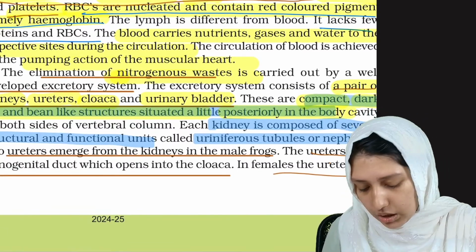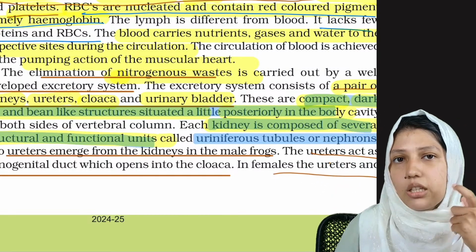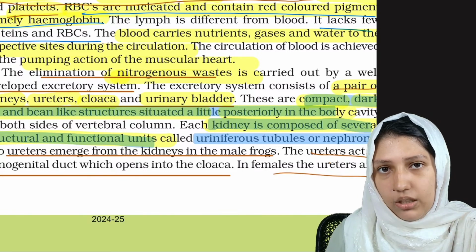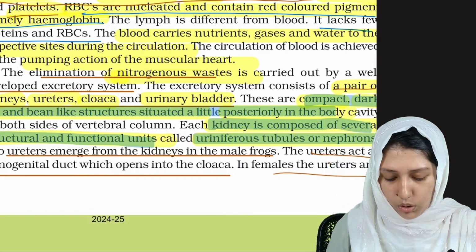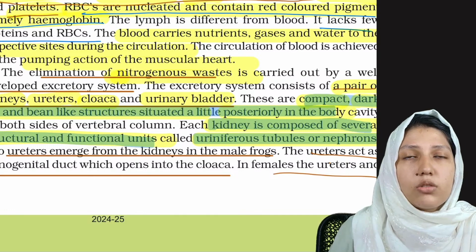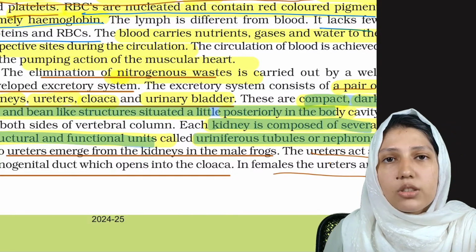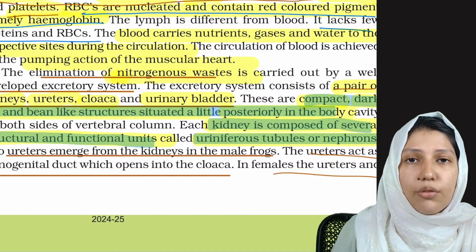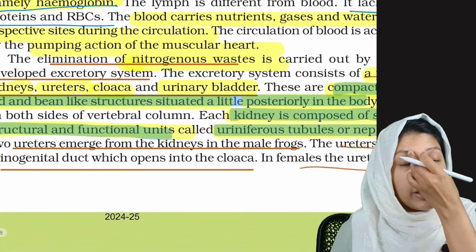And what about each kidney? Each kidney is composed of several structural and functional units, and the name of their functional and structural unit is known as uriniferous tubules or nephrons. Nephron is the common term we use for all animals, because the structural and functional unit of kidneys is known as nephron, but here it is also known as uriniferous tubules. Clear?